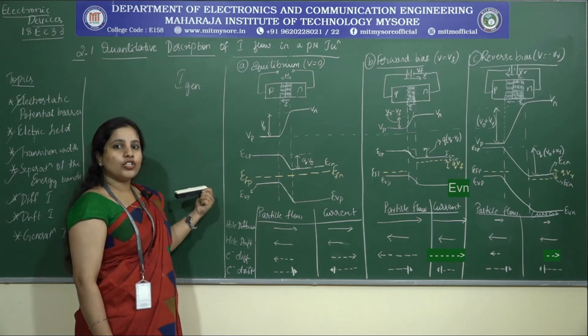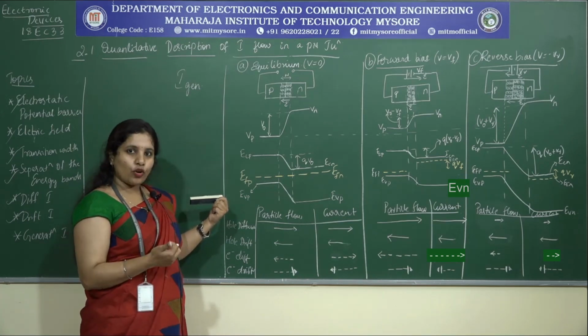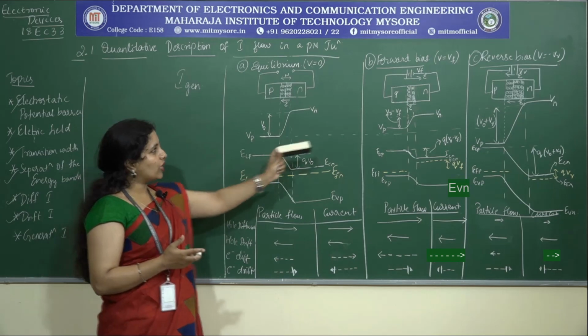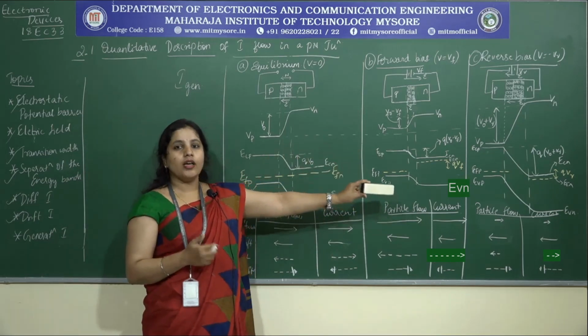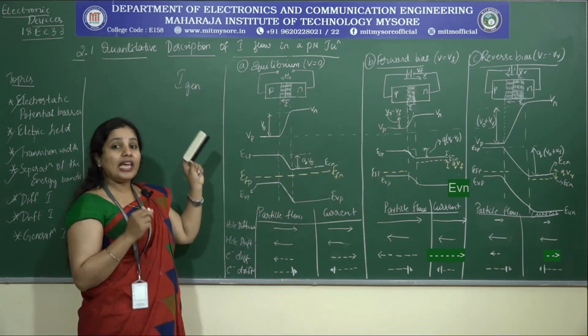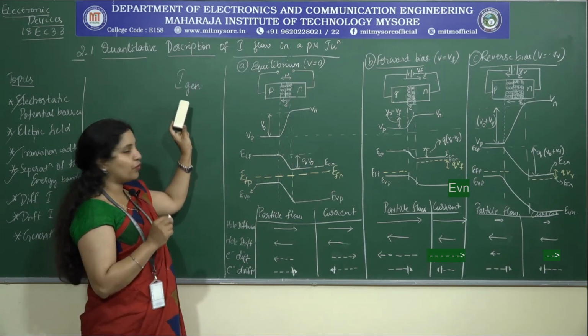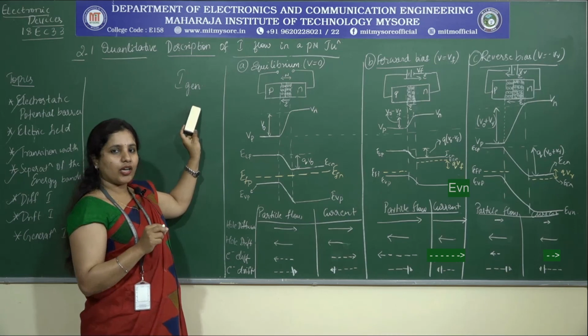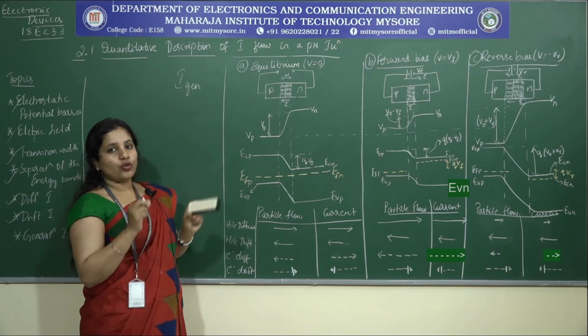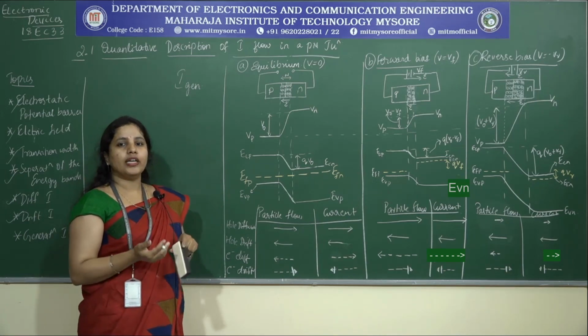Done. Now we have a few more factors to cover in this. We have to see the graph which relates the current that is flowing and the applied voltage, both in the case of forward and reverse bias, and also we have to look into the equations that relate to the total current, which is about the diffusion current and the generation current, which is nothing but the drift current. So all these aspects we'll look into in the next section.